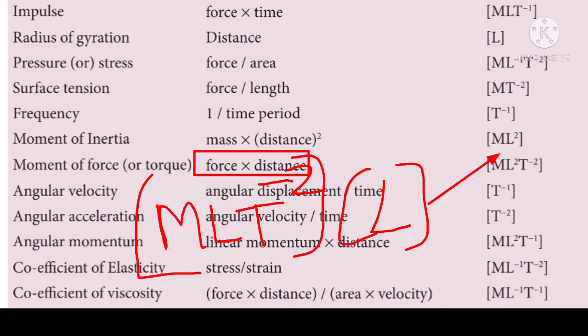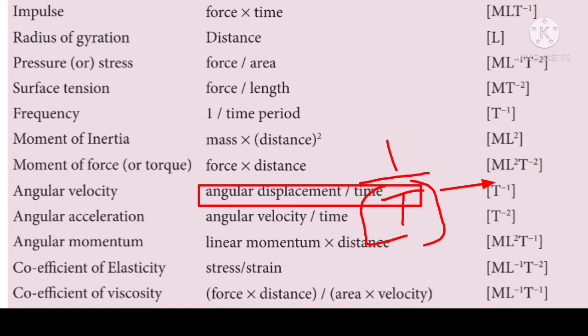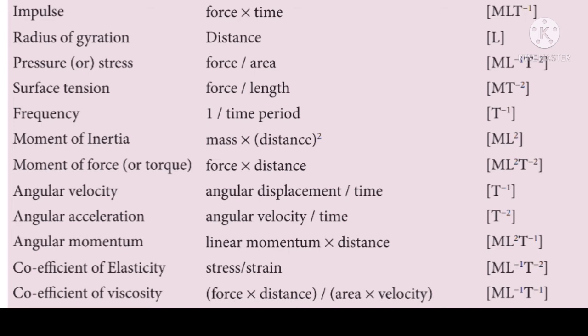The dimension for force is MLT^-2, and the dimension for distance is L. Hence, [ML^2T^-2] becomes the dimension for moment of force or torque. And next, physical quantity, angular velocity. The expression for angular velocity is angular displacement by time. This angular displacement does not have any dimension. The dimension for time is T. When this T goes up, T power minus 1. Then [T^-1] becomes the dimension for angular velocity.